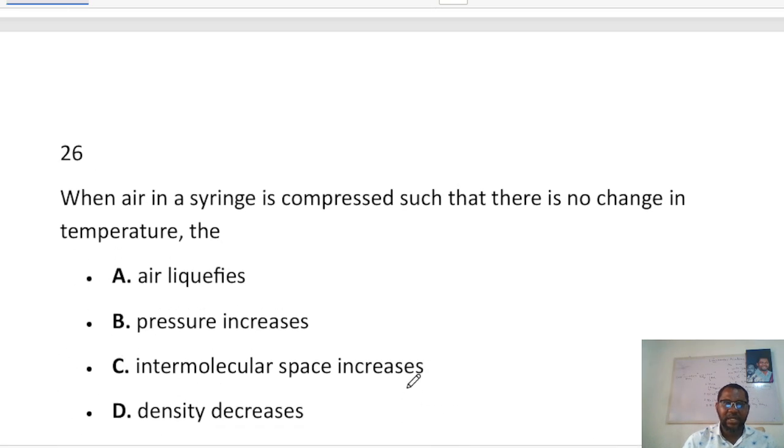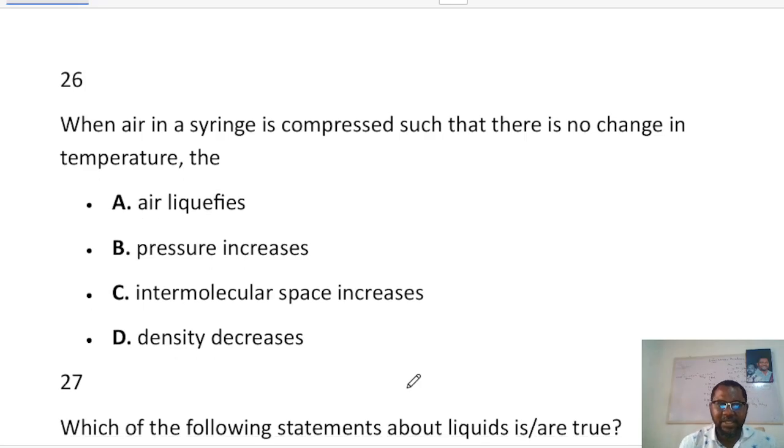Now that leads us to the next one. When air in a syringe is compressed so that there is no change in temperature: A, the air liquefies. B, the pressure increases. C, intermolecular spaces increase. D, density increases. The answer is very simple.